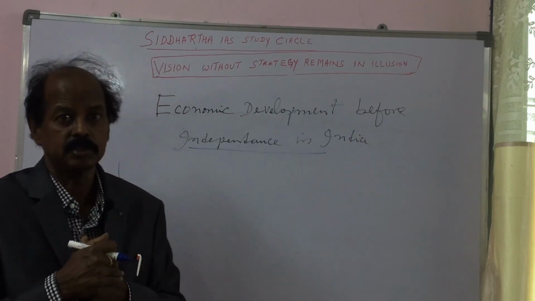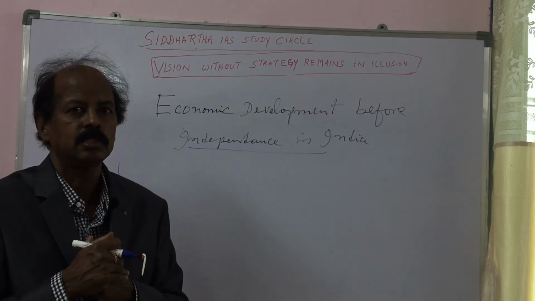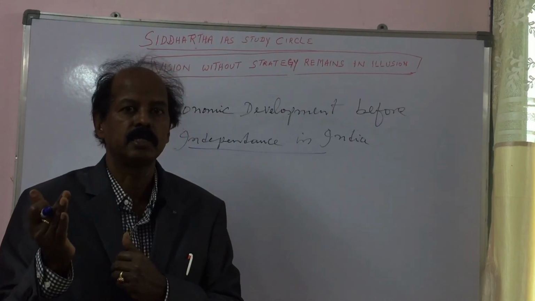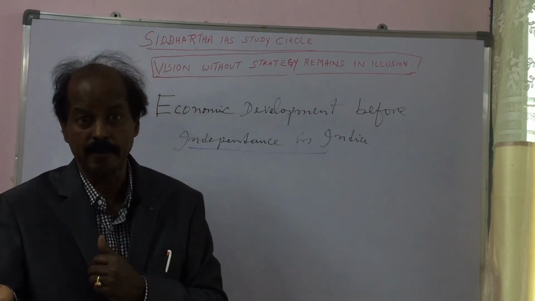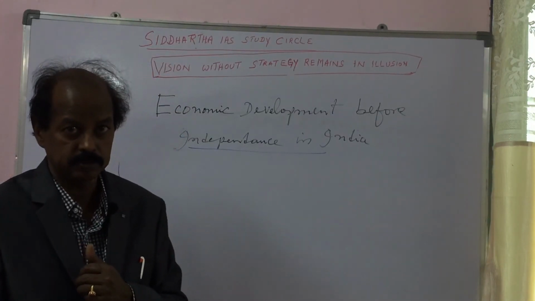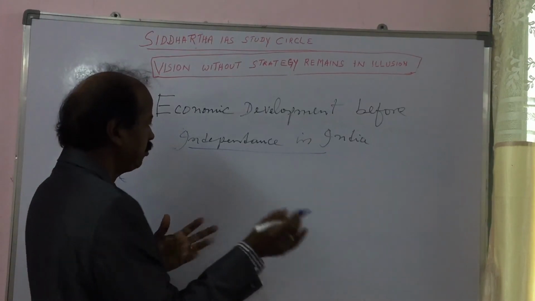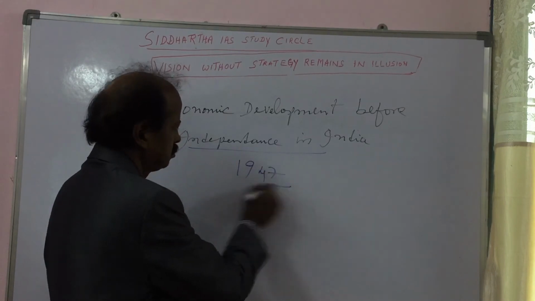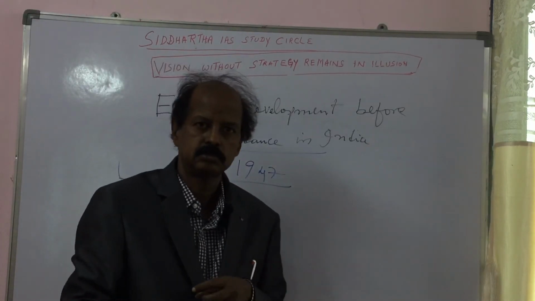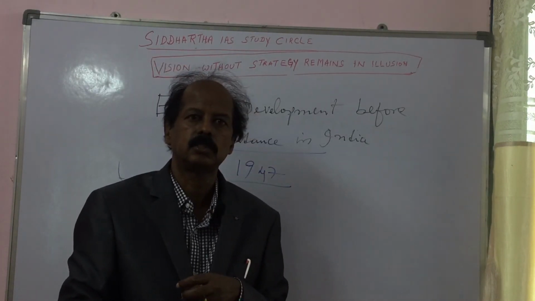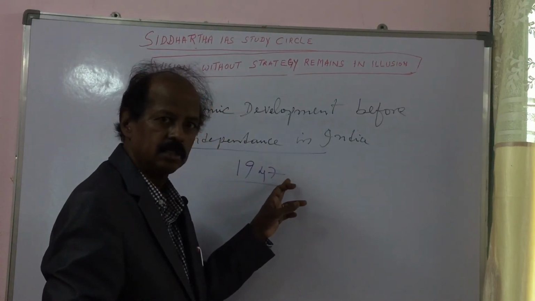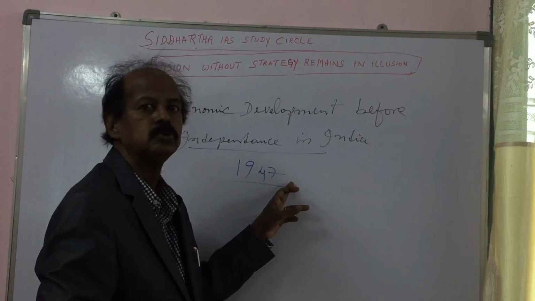After independence, we started developing the Indian economy through five year plans. We got independence in 1947. Then the Prime Minister of India was Pandit Jawaharlal Nehru.